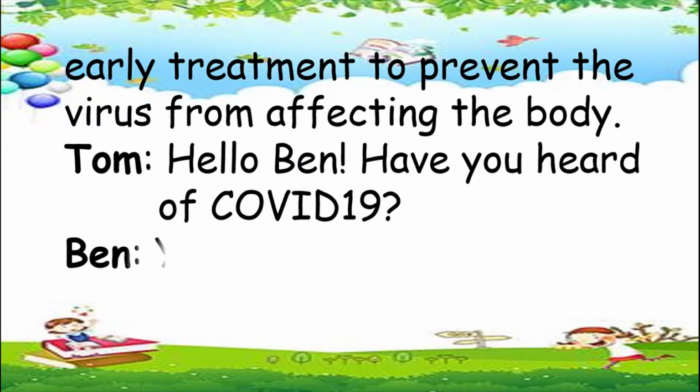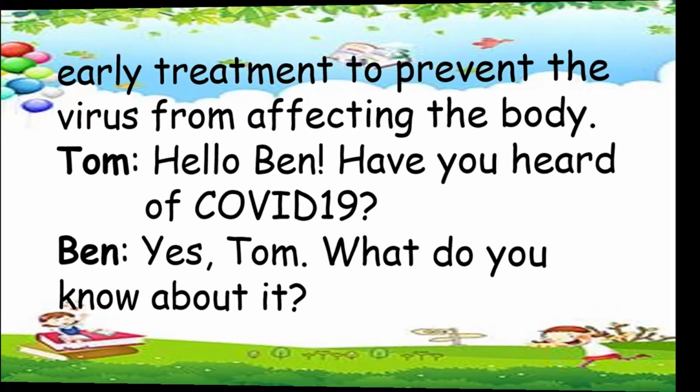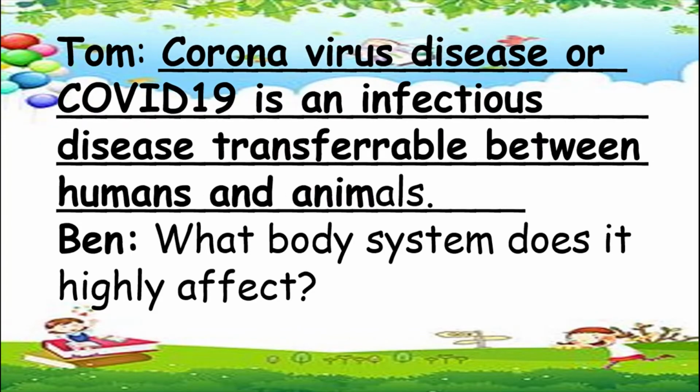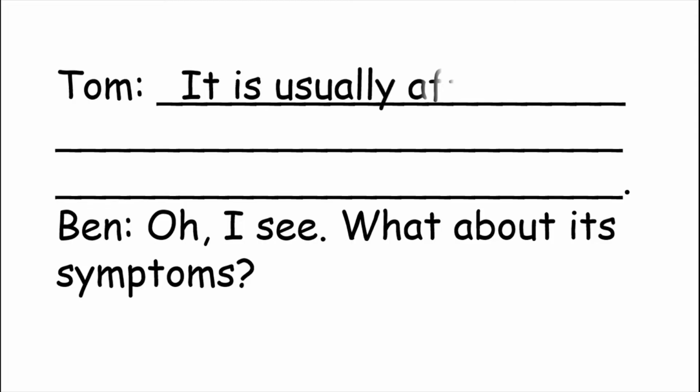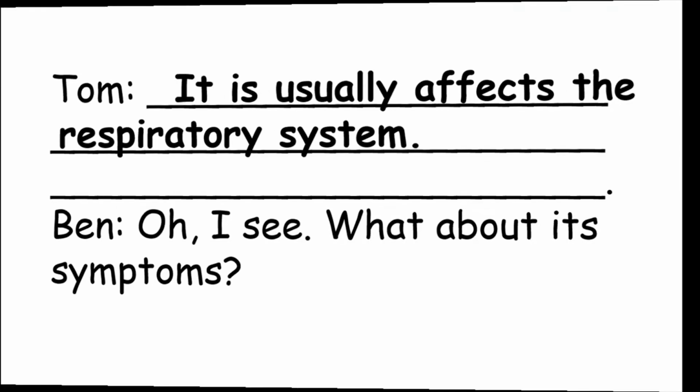Tom: Hello Ben, have you heard of COVID-19? Ben: Yes Tom, what do you know about it? Tom: Coronavirus disease or COVID-19 is an infectious disease transferable between humans and animals. Ben: What body system does it highly affect? Tom: It usually affects the respiratory system. Ben: Oh, I see. What about its symptoms?